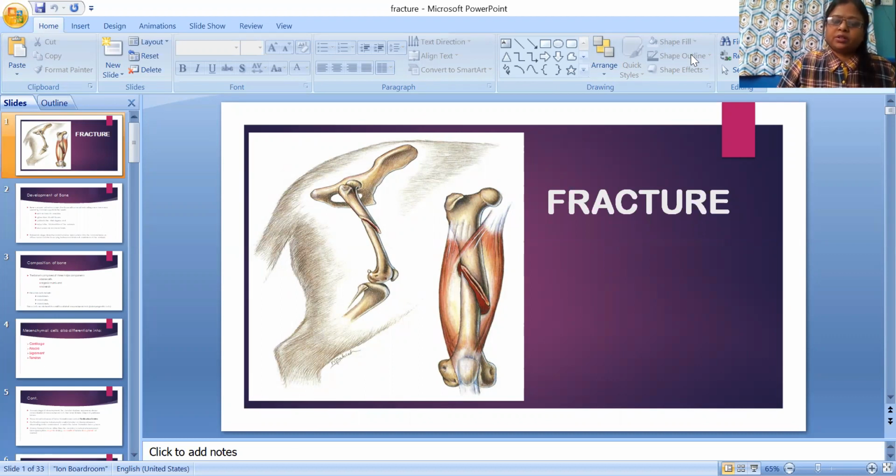Today my topic of lecture is fracture. Fracture is a very important part of surgery. Many cases of fracture in our premises.